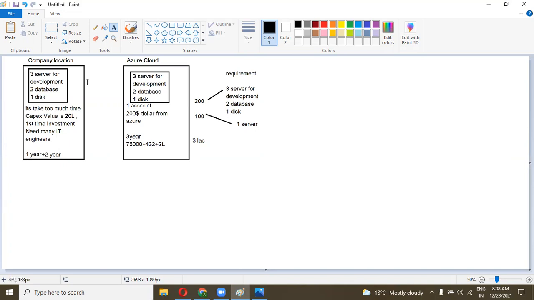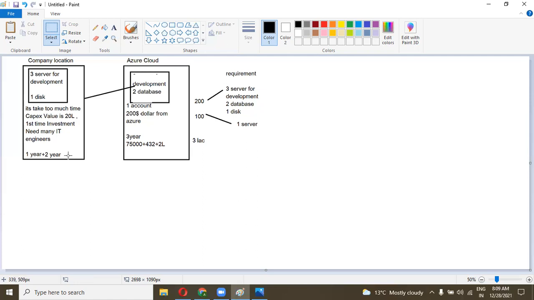And if I want to make it a hybrid cloud, then what should I do? I can keep only the two database disks and three servers in my company, connected with the databases, and delete the servers from the Azure cloud. Yes, I can use this as a hybrid cloud. It is cheaper and more secure.